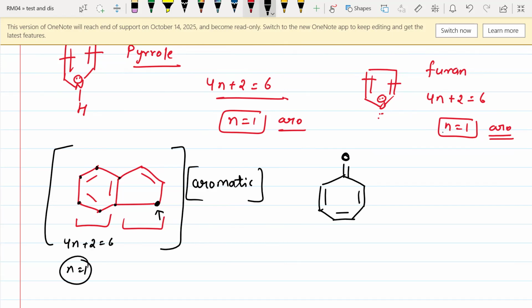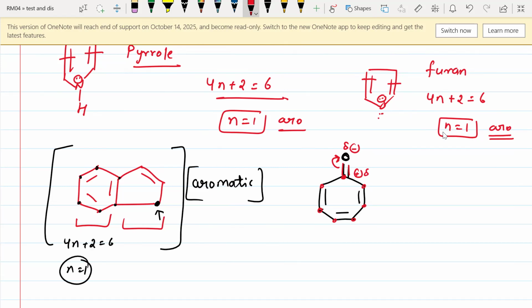We will only check what is present inside the ring. There are 6 carbon atoms inside the ring, and this double bond is mostly shifted toward the oxygen atom. Because oxygen is more electronegative, it will carry a partial negative charge, and this carbon atom carries a slight positive charge, right? This has a delta negative and this has a delta positive.